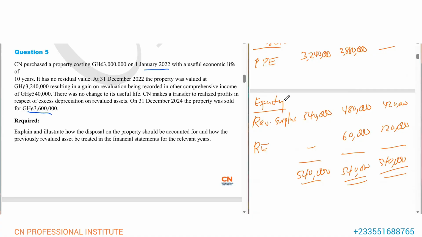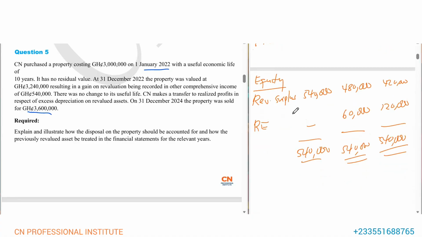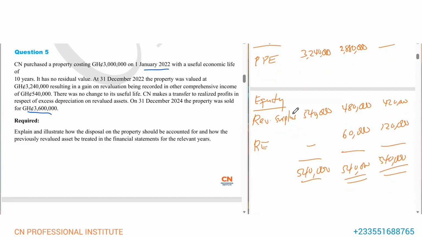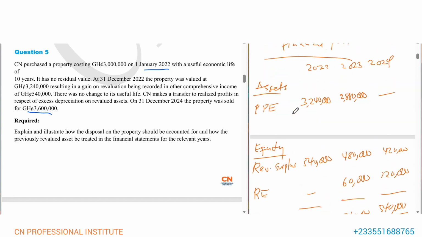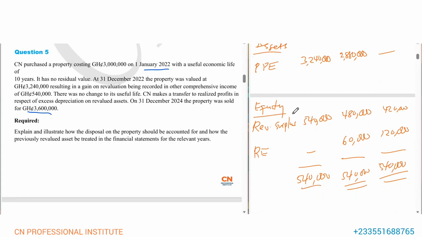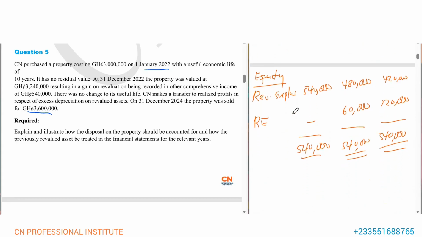Retained earnings. Now you realize that as at 2024, when the asset was disposed, there's a balance of 420,000 in the value surplus account. There's a balance of 420. That 420 balance can be transferred to what? Retained earnings on disposal. That's the second transfer.